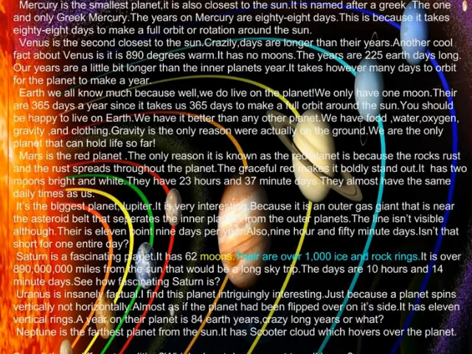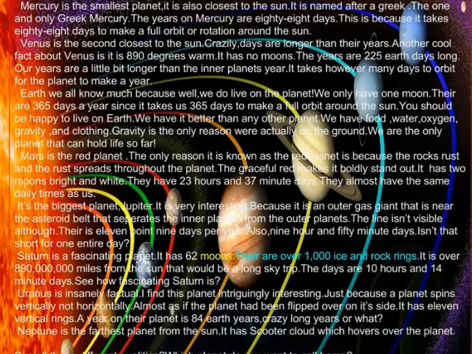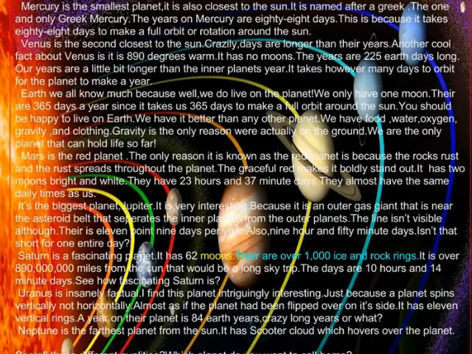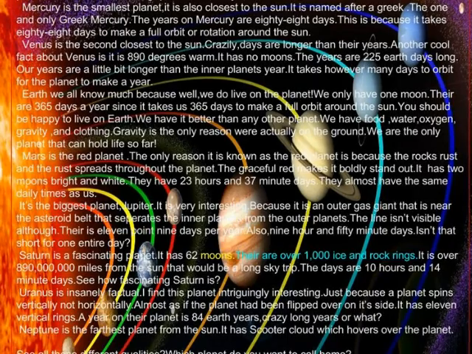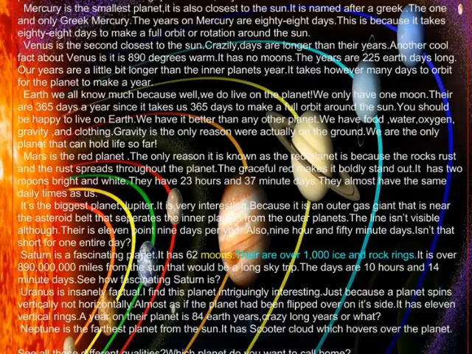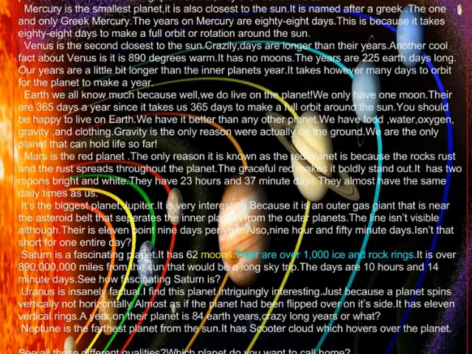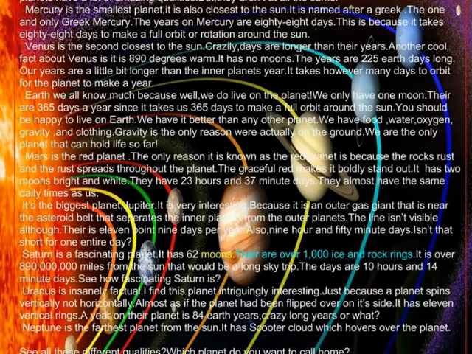Mars is the red planet. The only reason it is known as the red planet is because the rocks rust and the red spreads throughout the planet. The graceful red makes it boldly stand out. It has 2 moons, bright and light. They have 23 hours and 37-minute days. They almost have the same daily times as us.